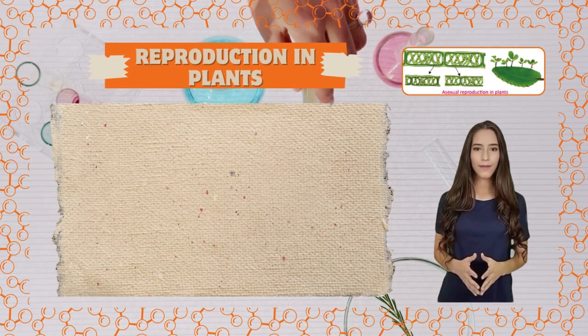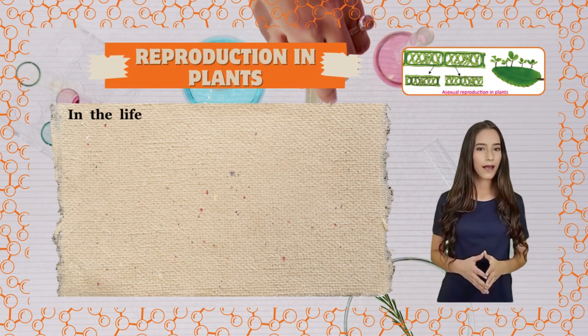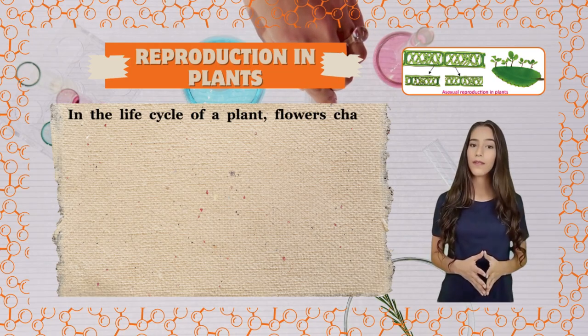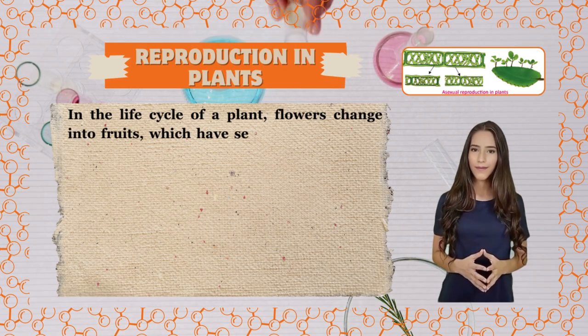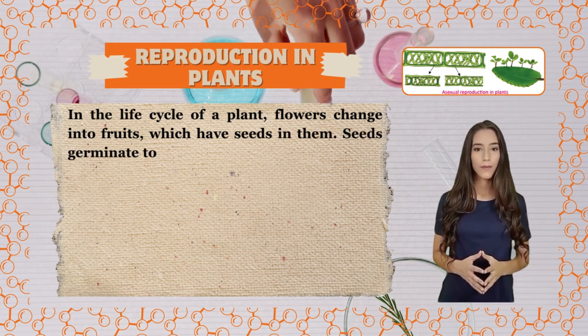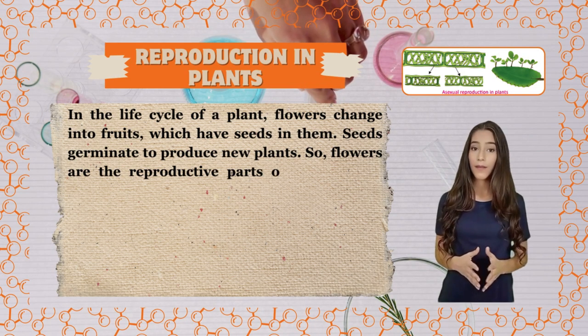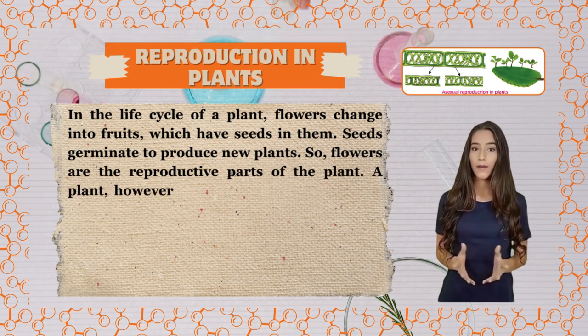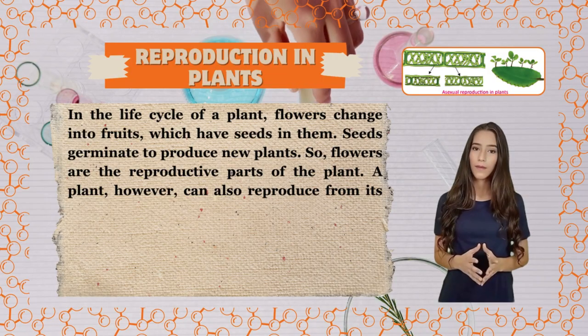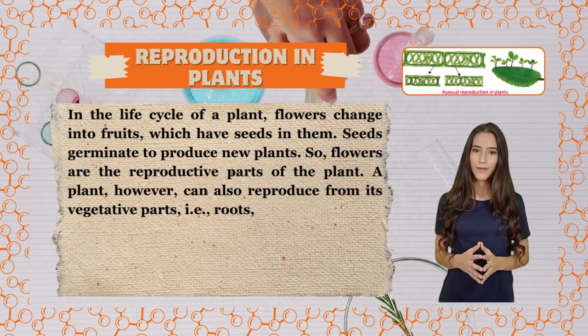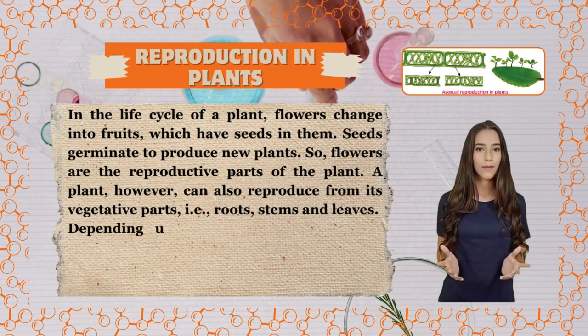Reproduction in plants. In the life cycle of a plant, flowers change into fruits, which have seeds in them. Seeds germinate to produce new plants. So, flowers are the reproductive parts of the plant. A plant, however, can also reproduce from its vegetative parts, that is, roots, stems and leaves.